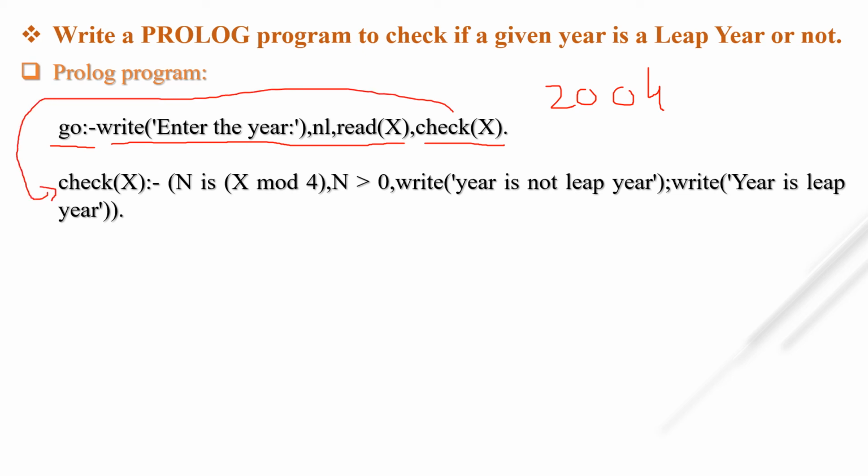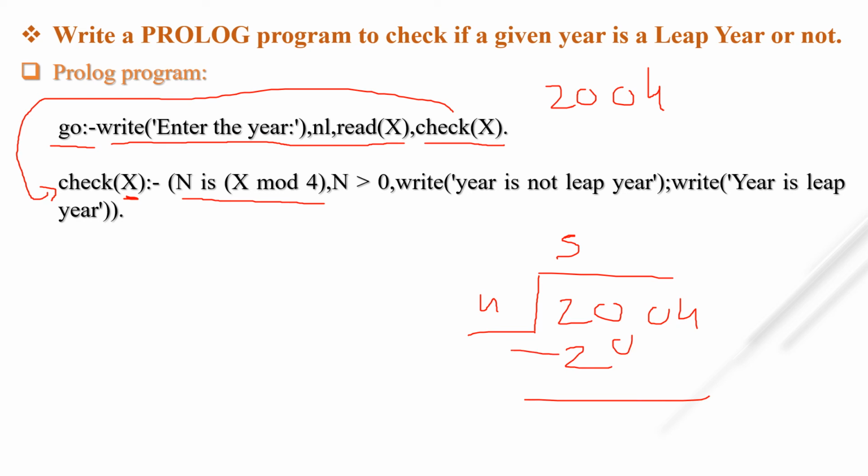Okay, now what is the value of X here? 2004. Now what is N? N is X mod 4. So what is N? I already told you that instead of equal to, we have to use the is sign in GNU Prolog. Okay, so 5 is 20, 0, taking 0 and 4, 1 is 4. Okay, so what is the answer? What is the remainder? 0. So what is the value of N here? 0.